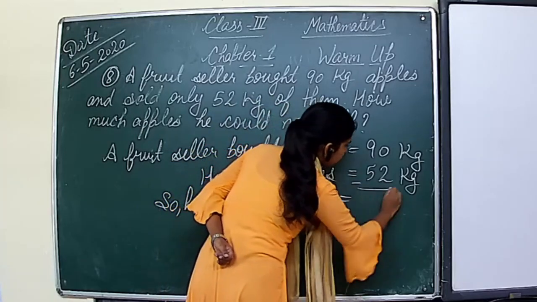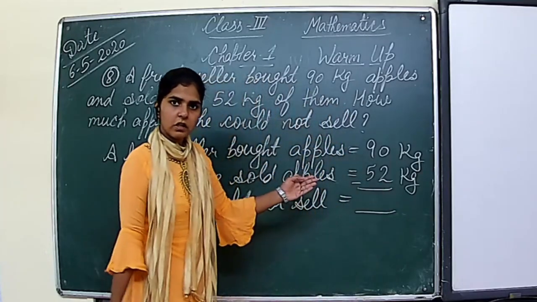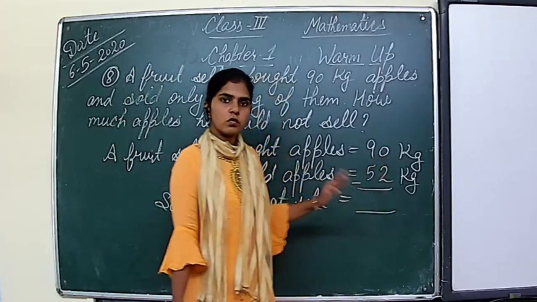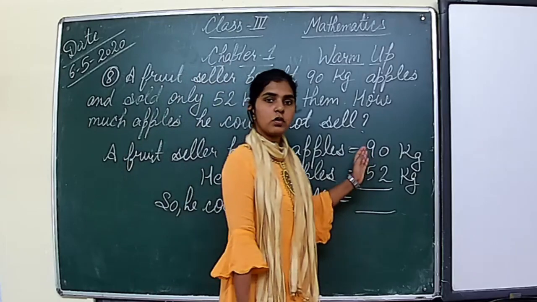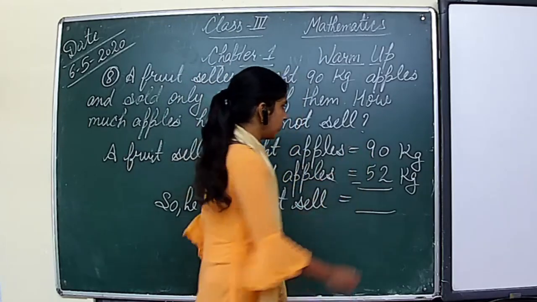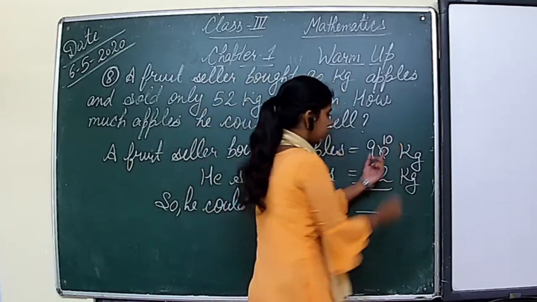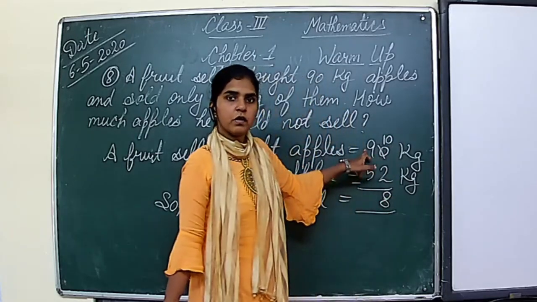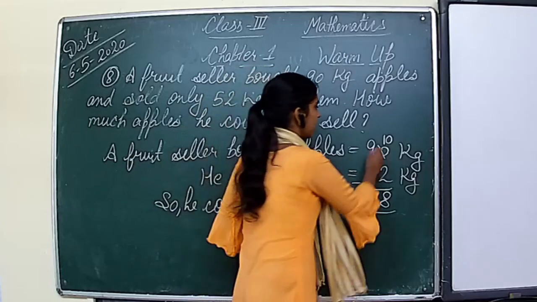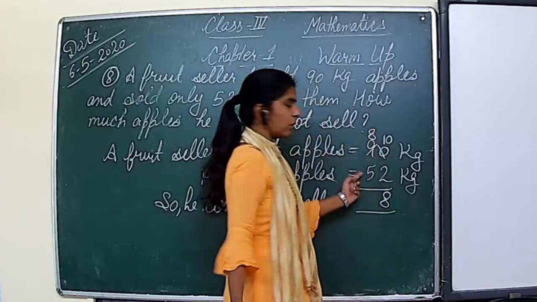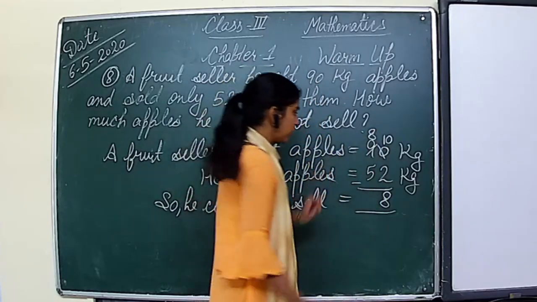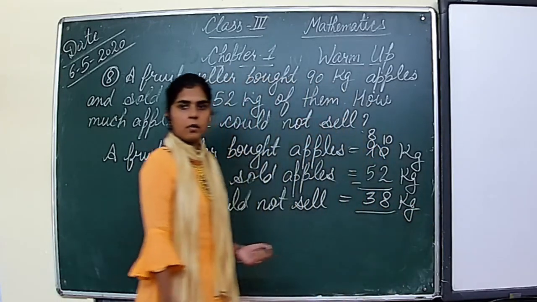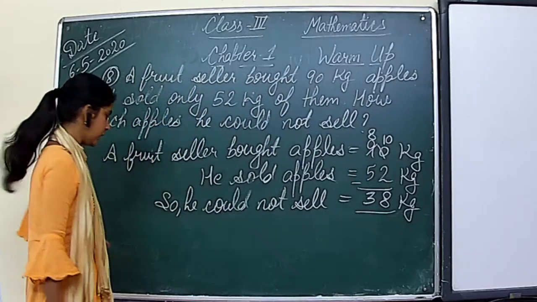is equal to, we need to subtract the numbers, right? So this is 0 and this is 2. 0 minus 2, not possible. It means we need to take one borrow from 9, so it will become 10. 10 minus 2 is equal to 8. So 9 already gave one borrow to him, now it will become 8. 8 minus 5 is equal to 3. So answer is 38 kilogram.